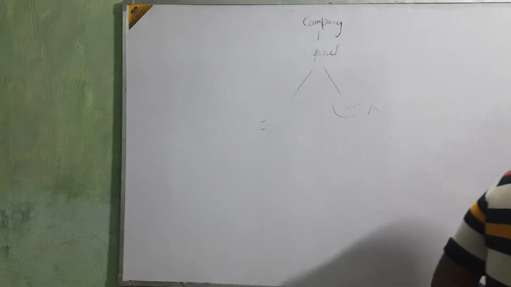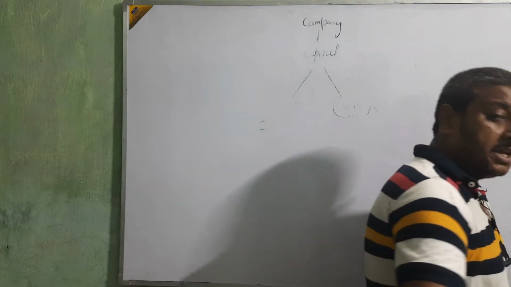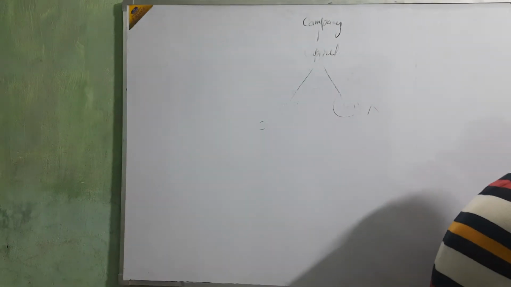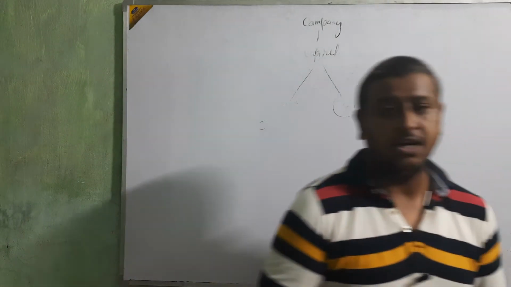Now the new question is, what is the meaning of share? Because without knowing the meaning of share, we cannot explain the issue of share, beta. Okay? The issue of share.